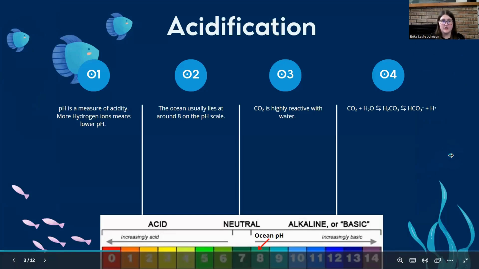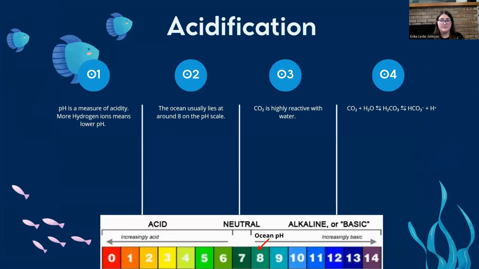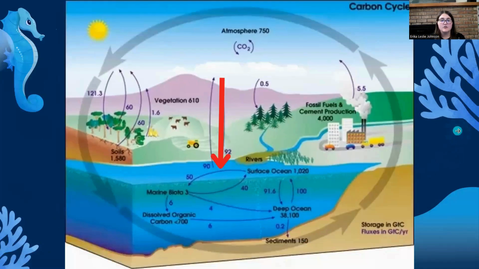Let's start with the chemistry. pH is a measure of acidity by measuring the hydrogen ion concentration. More hydrogen ions means a lower pH because pH is on a logarithmic scale. Now we're going to dive deeper into the ocean acidification reaction shown here. Taking CO2 from the atmosphere, the main cause of acidification is called sequestration.